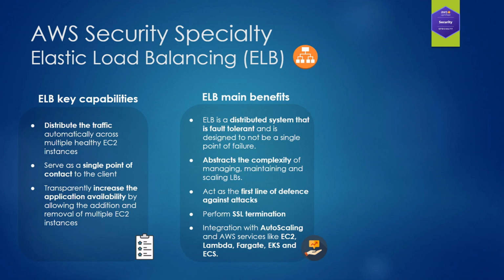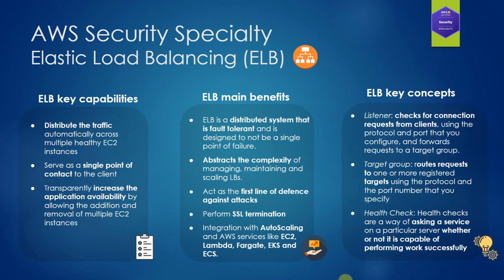When it comes to the main benefits, ELB is a distributed system that is fault tolerant, and it is designed to not be a single point of failure. And you can really notice that when you realize that AWS requires you to have at least 8 different IP addresses available in the subnet in which you want to deploy an ALB. ALBs abstract the complexity of managing, maintaining, and scaling load balancers, and are going to be acting as the first line of defense against attacks. They also can perform SSL termination and are integrated with autoscaling and other services like EC2, Lambda, Fargate, EKS, and ECS.